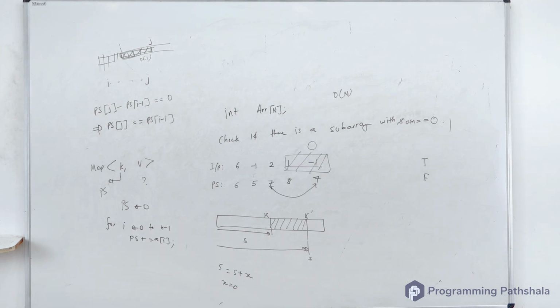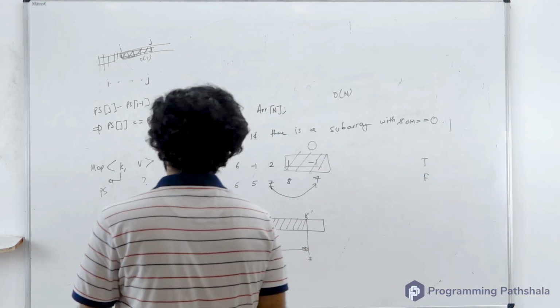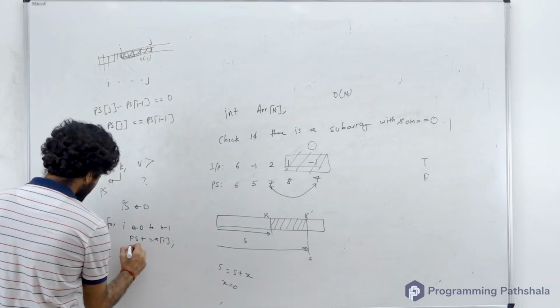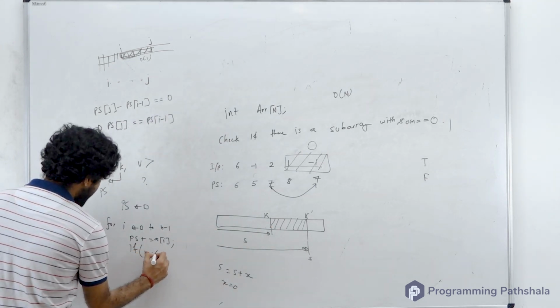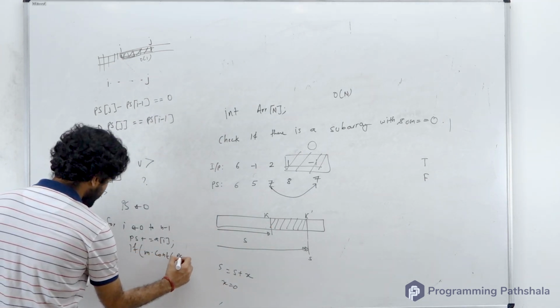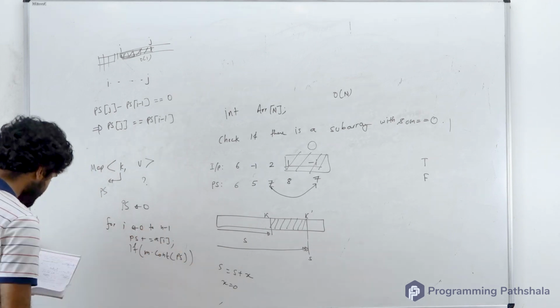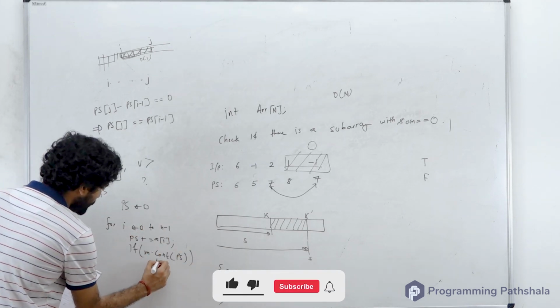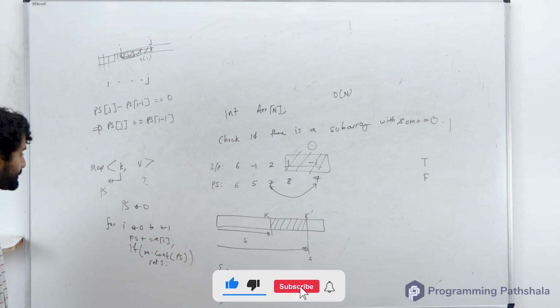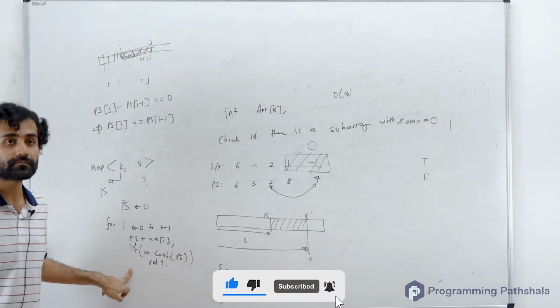You will first check, because if you insert it and then check, it will automatically be there. So that is a stupid thing to do, right? The first thing you will do is check whether it had come before or not. If the map contains this prefix sum, then you have got to return 1.